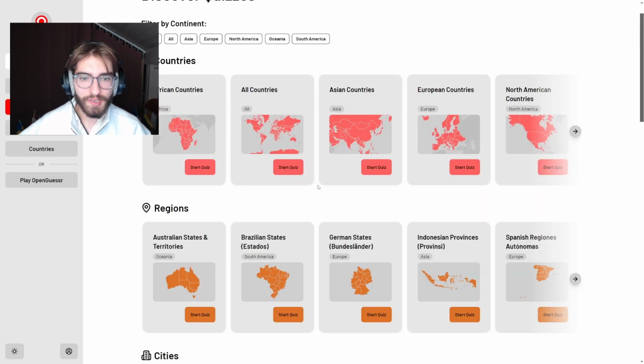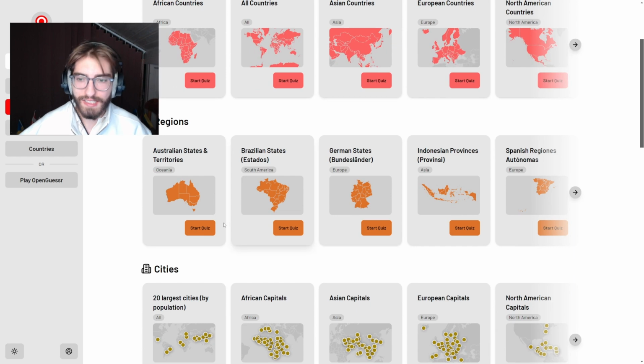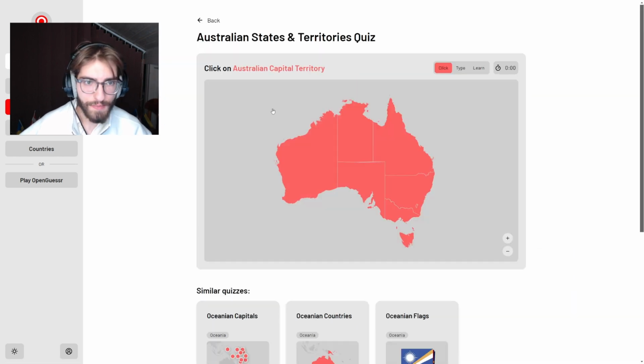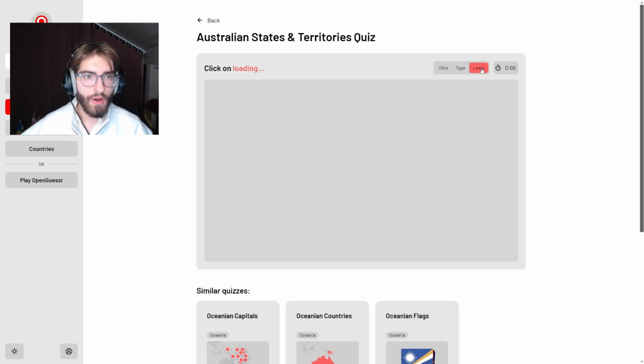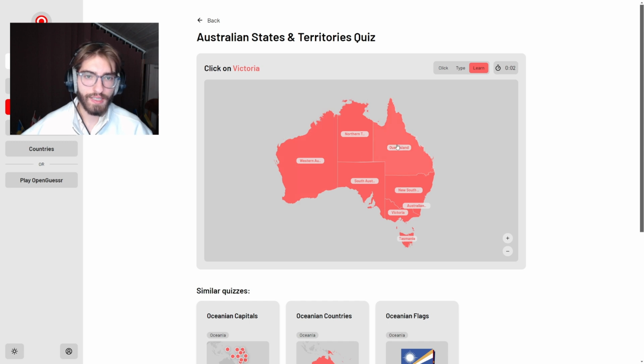I want to take some of those quizzes now. Let's just start easy with Australia, for example, so I can show you how it works. So at the top, it obviously says which state you need to click. This is now the clicking version, so assuming you already know every state. But you also can click here, learn, and then it shows you every single subdivision, so you can learn that and try to improve. And once you got those, you can do it in the click mode.